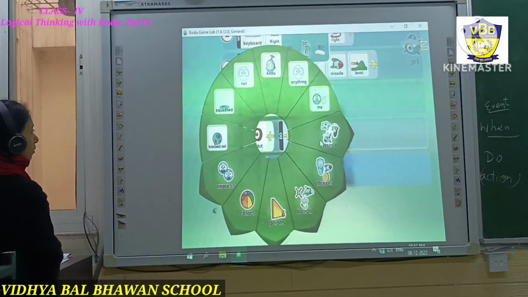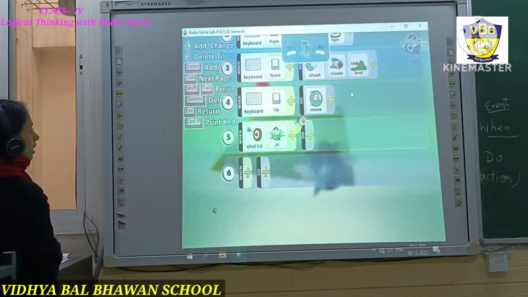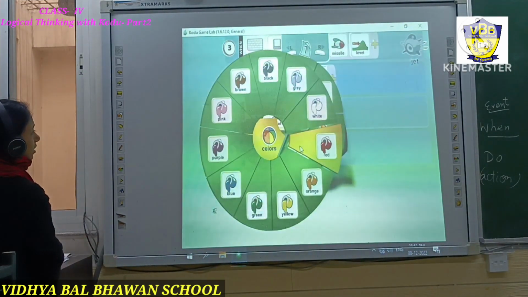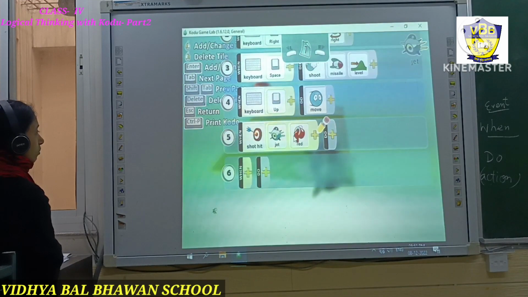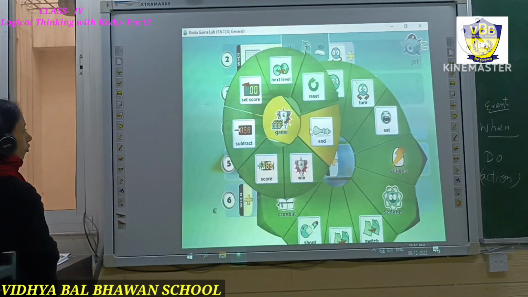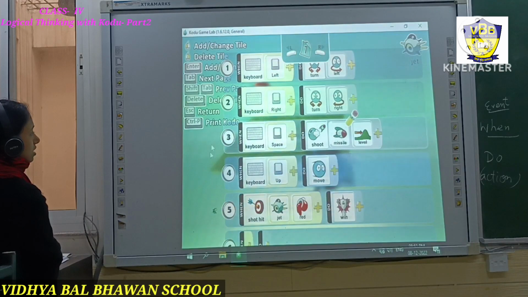So where is the enemy jet? We will find it in boat 1. So in boat 1, if the color of the jet is red, that means it is the enemy's jet. So what will happen? Then the game will be won by us. So we have written all these lines of code together.